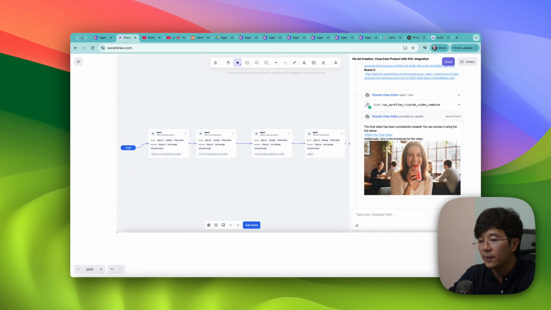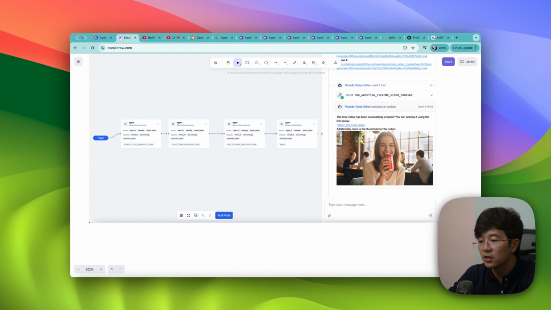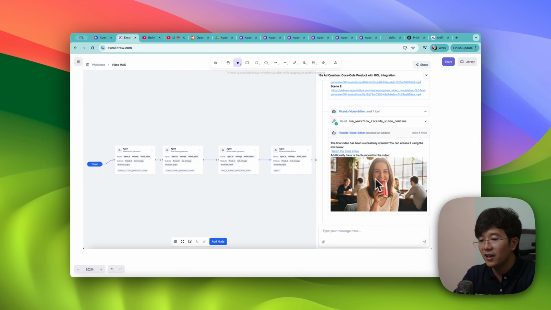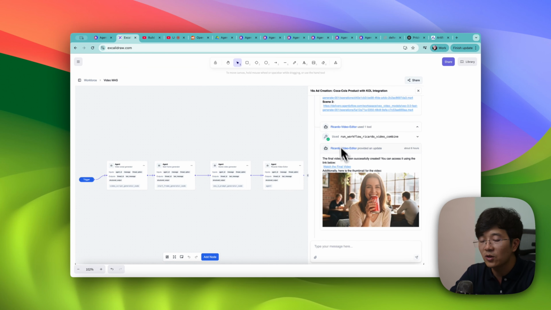The second MAS that we are introducing today is the UGC Ad Generator. First of all, you have a product and you have an AI KOL. How can you put them together so that you can maybe ask the woman to hold the product and say something nice about it, right? So I'm going to demo that. We also make it a template so that you can clone it, and we make it an example for you to learn how to operate with MAS.